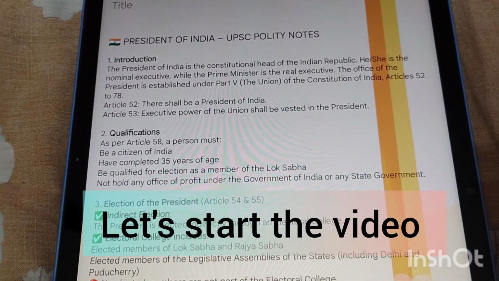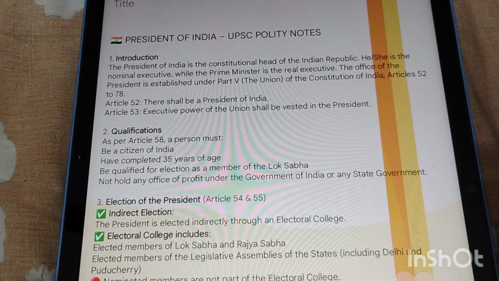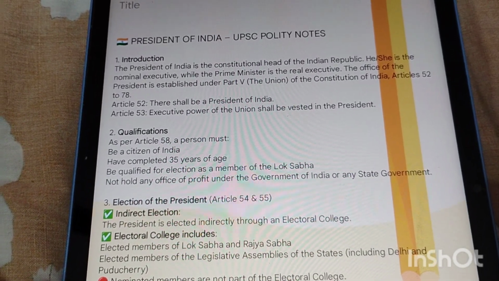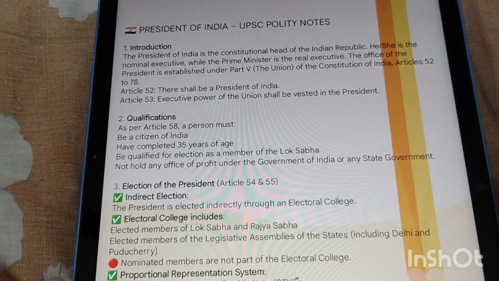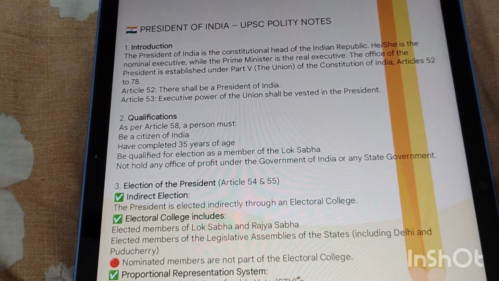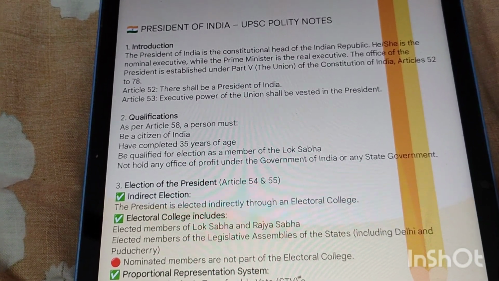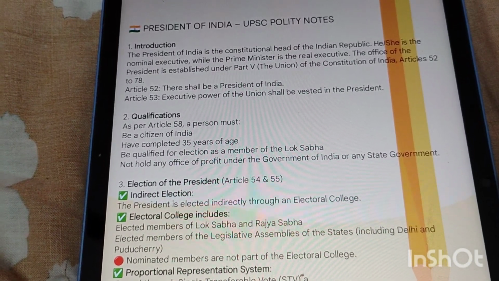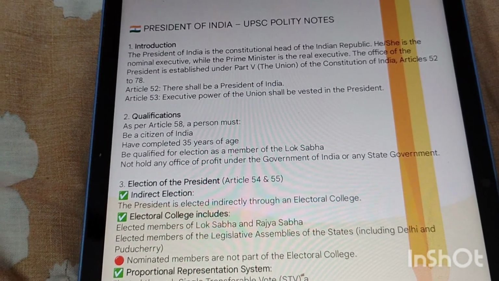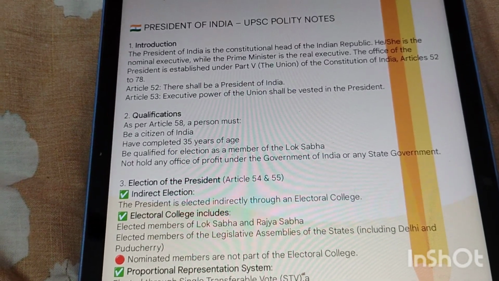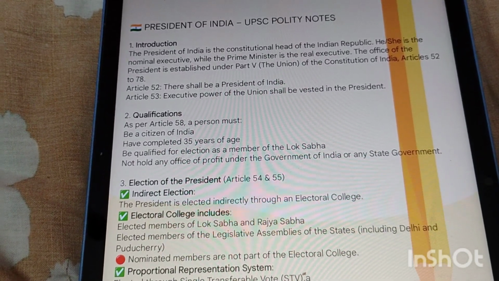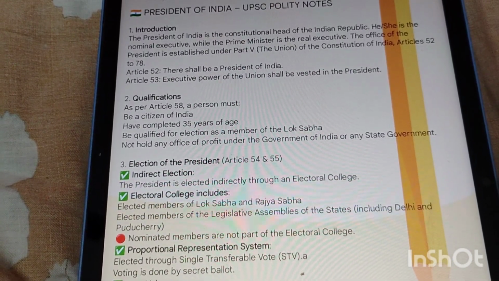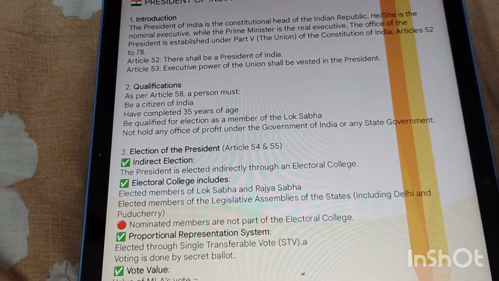The President of India is the constitutional head of the Indian Republic. Here he or she is the nominal executive, while the Prime Minister is the real executive. So the office of President is established under Part 5, which is under the Union Government of the Constitution of India. Articles 52 to 78 deal with the President. So friends, here the President is the constitutional head and symbol of Indian unity and sovereignty. The real executive power is with the Prime Minister only, but Article 52 in our Constitution established the President's office.